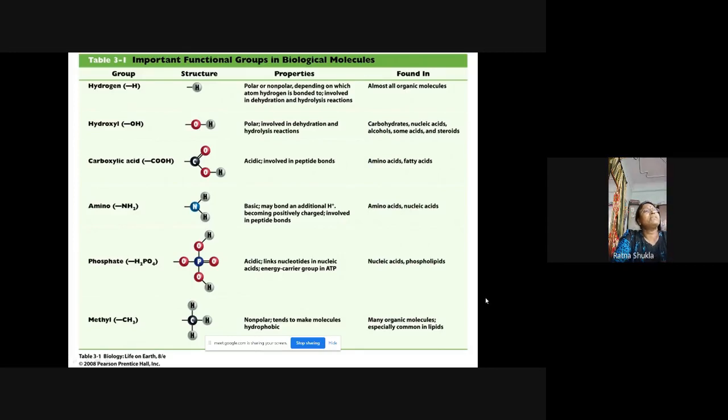After that, next is the methyl group. Now this methyl group is generally non-polar in nature and it tends to make the molecules hydrophobic. Okay, it provides the hydrophobic nature. Now, it is found in many organic molecules, and generally it is common in the lipids. Okay. Now, after this, next,